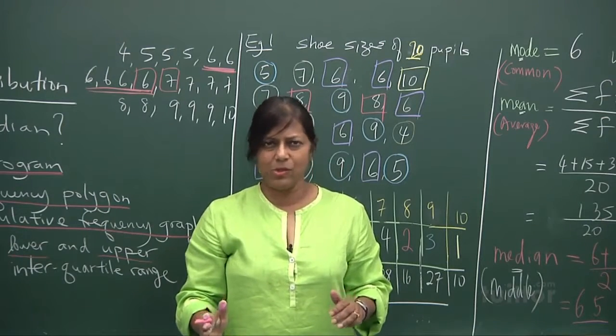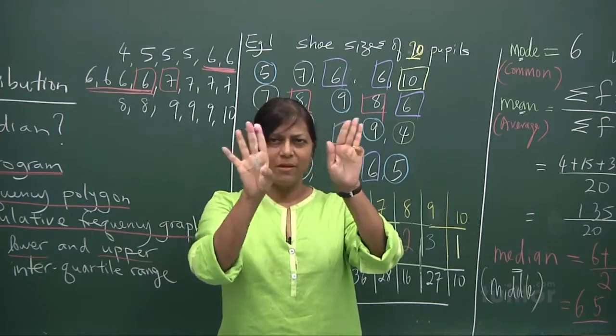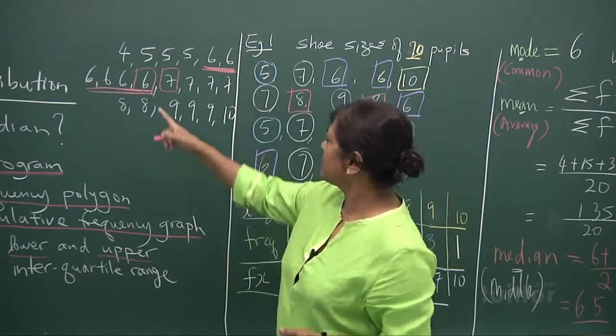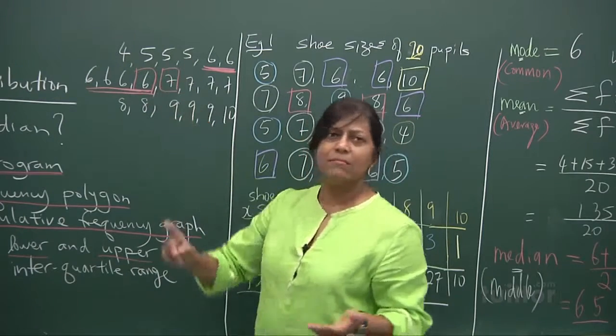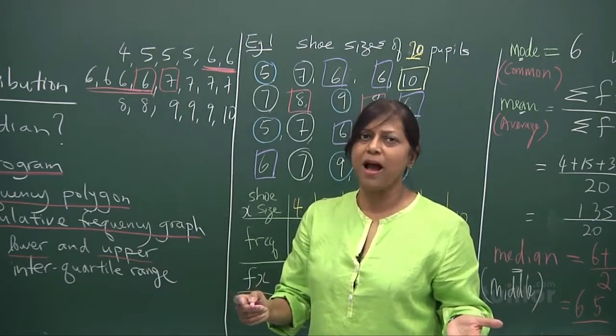If it's odd number, it's no problem. If you have 9, then it's just the 5th person. Because there's 4 here and 4 here. Alright? If it's odd, no problem. So you look at the median, 6 plus 7, 13. 13 divided by 2 will give you 6.5.